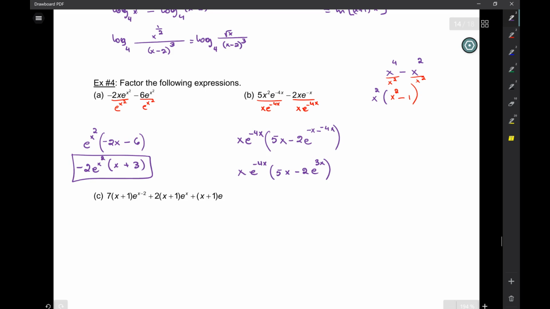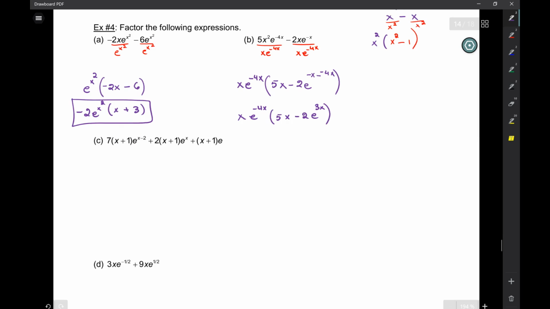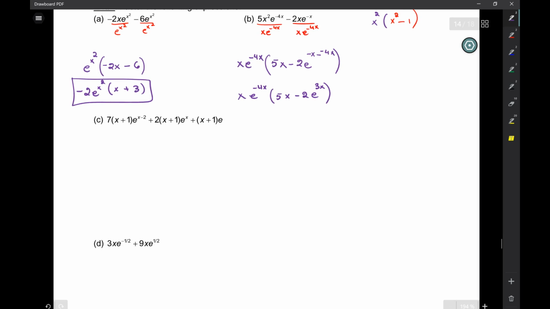Okay? Why is it negative x minus negative 4x? Because we're subtracting exponents. Why? Because if you divide, you subtract exponents. Right? You see here we're dividing. So top minus bottom, and if it's a negative, that's when we need to be extra careful. So that's what we get here.